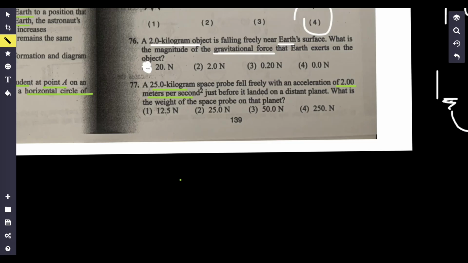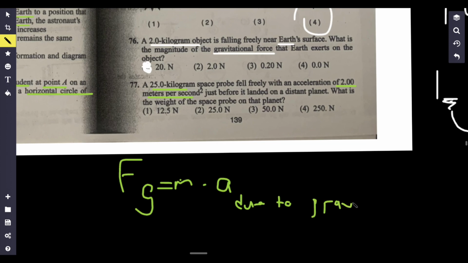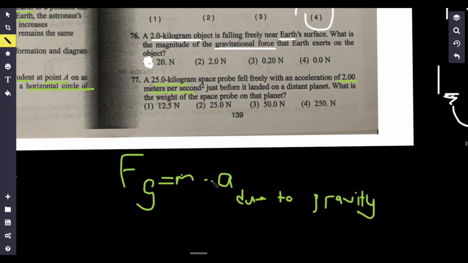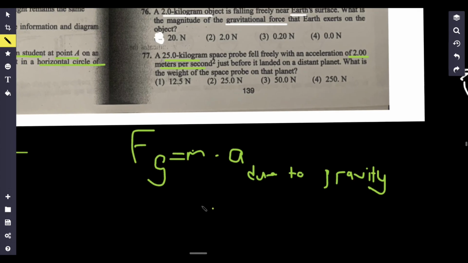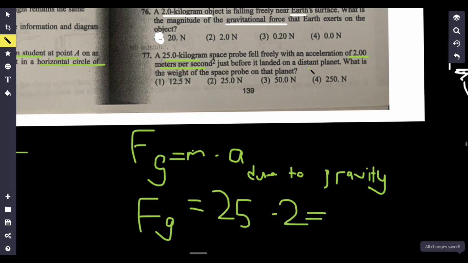Okay, so this one, do not get confused, okay? What I know the force of gravity to be is mass times the acceleration due to gravity, right? And it just so happens that on Earth, it's 9.81 meters per second squared. But on different planets, the formula remains the same. It's just that the acceleration due to gravity might change, but at the end of the day, the force due to gravity is the same formula. So it's going to be our mass times our acceleration, which in this case is only 2 because we're on a different planet. It's the same formula. 50 newtons. Boom. Right there.